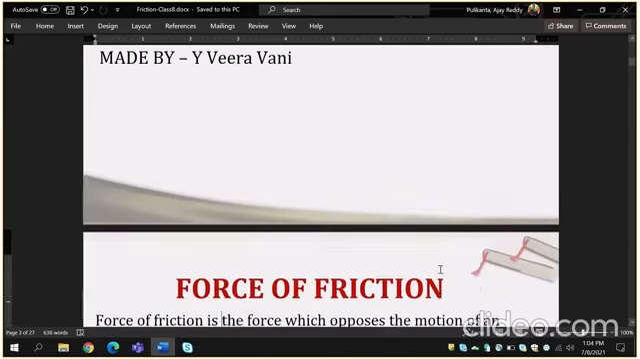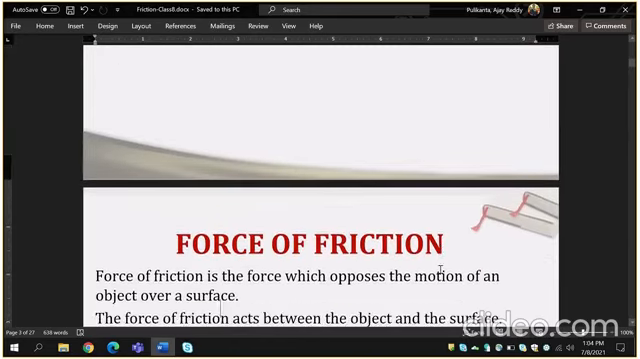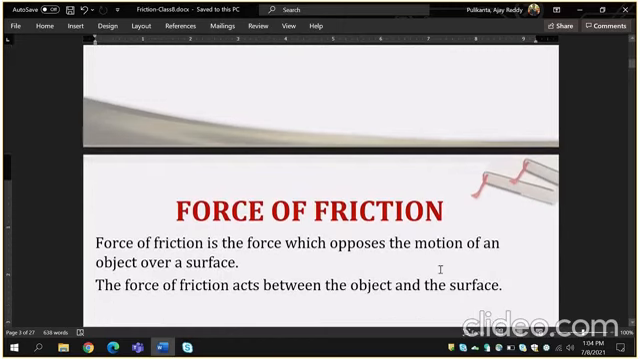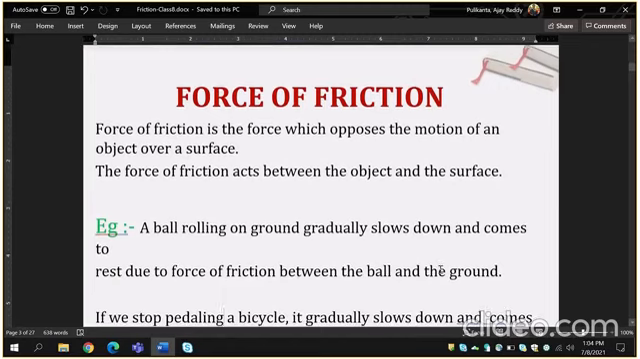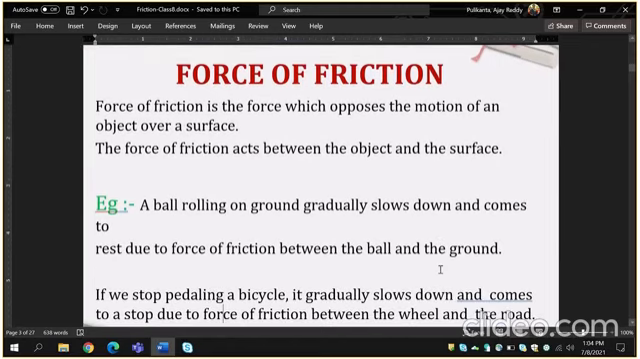Children, yesterday 8th class 4th lesson is completed. Today I teach the lesson 8th class Physical Science second lesson, friction. Children, what is friction? Types of friction. Today I discuss with you. First of all, what is friction?